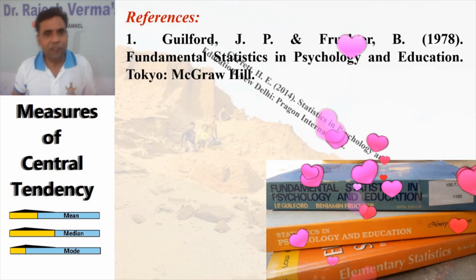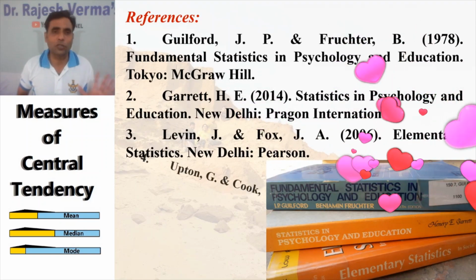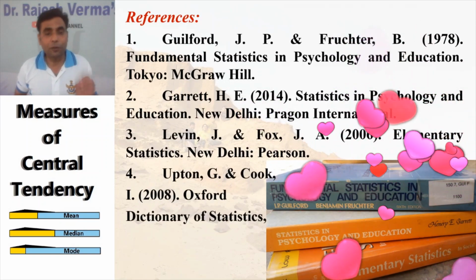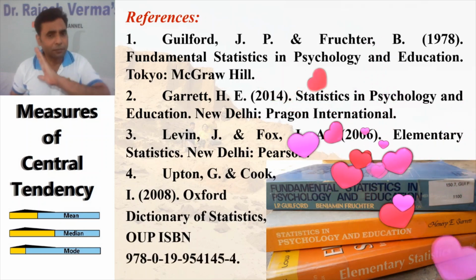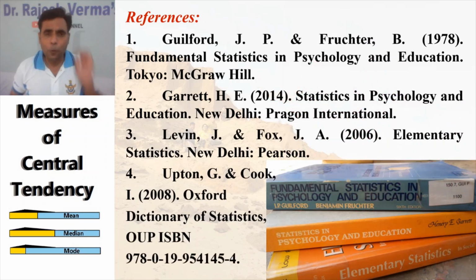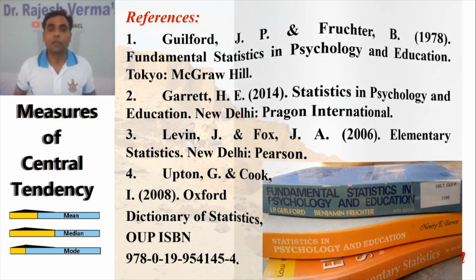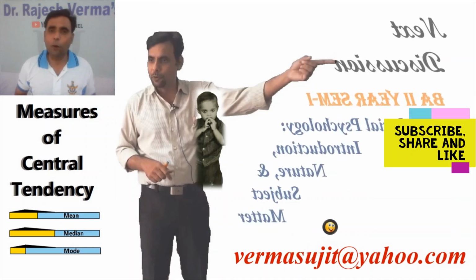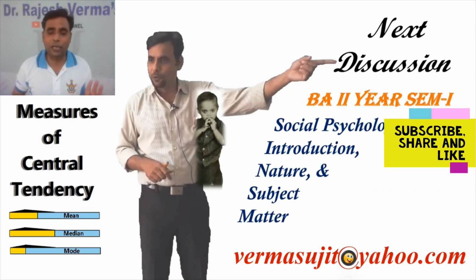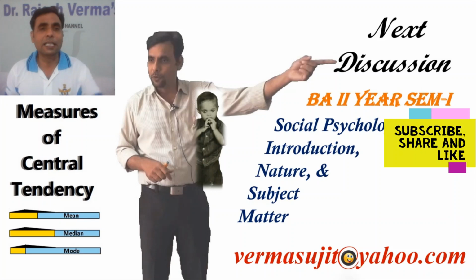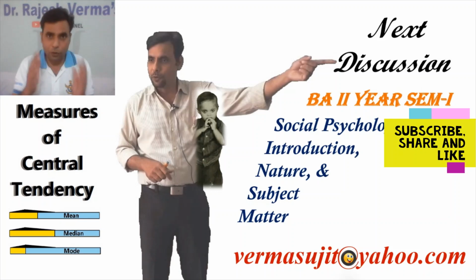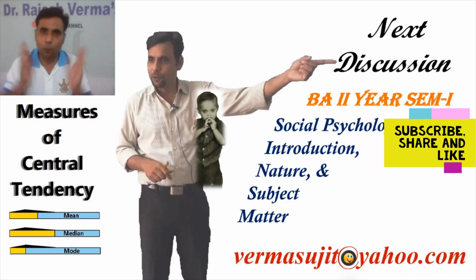My dear friends, these are my references. You can cross-check them, study, and put more effort into understanding mean, median, mode in the most basic form. The two important books are the Guilford book and the Garrett book. I hope you could understand the measures of central tendency, and that you are now perfect in calculating the mean, median and mode of both types, grouped and ungrouped data.